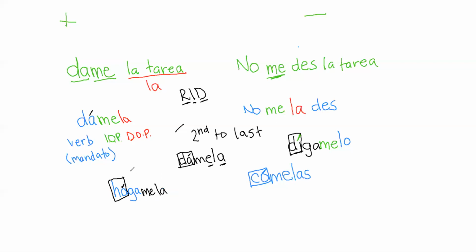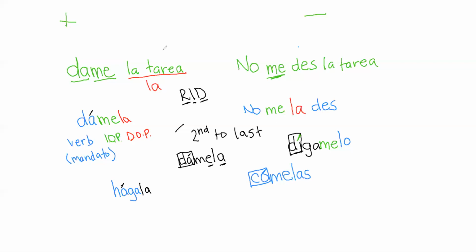In fact, even if you didn't have the extra object pronoun, if you just have the "me" right here, the indirect object pronoun, you would still have a written accent mark. If this were "do it," "hágala," still going to have an accent mark. Almost always, if you just add one syllable, you're going to have an accent mark on the third from last syllable once you add that object pronoun. If you add any more, it's still going to be in the same spot.